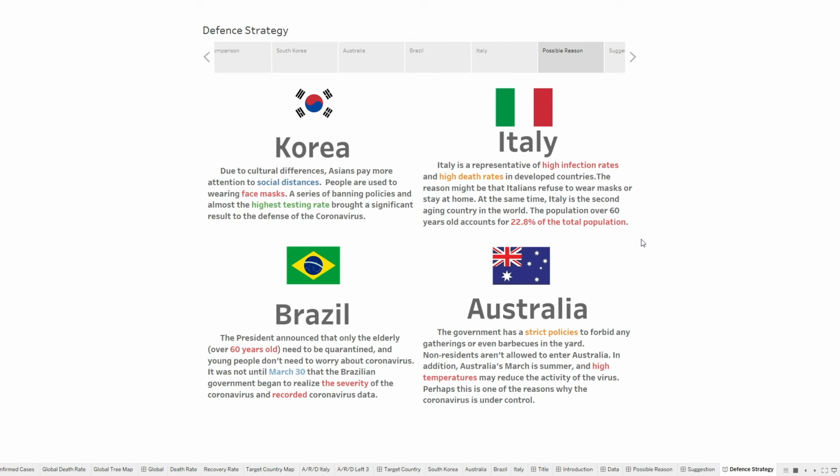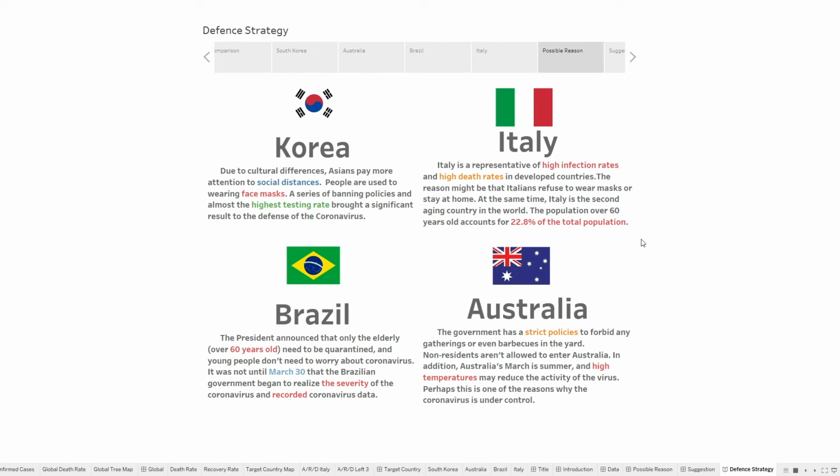For Korea, due to cultural differences, Asians pay more attention to social distancing. People are used to wearing face masks. A series of banning policies and almost the highest testing rate brought a significant result to the defense against the coronavirus. For Italy, Italy is a representative of high infection rates and high death rates in a developed country.